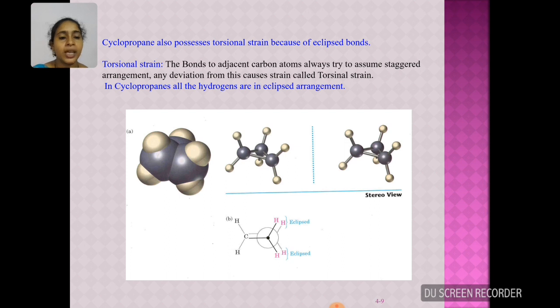In cyclopropane, the hydrogen atoms which are present on adjacent carbon atoms are in eclipsed arrangement, which is clearly seen in Newman projection of cyclopropane. So the bond angle between both the hydrogens is 0 degrees, producing some torsional strain which is causing even more strain in the ring.